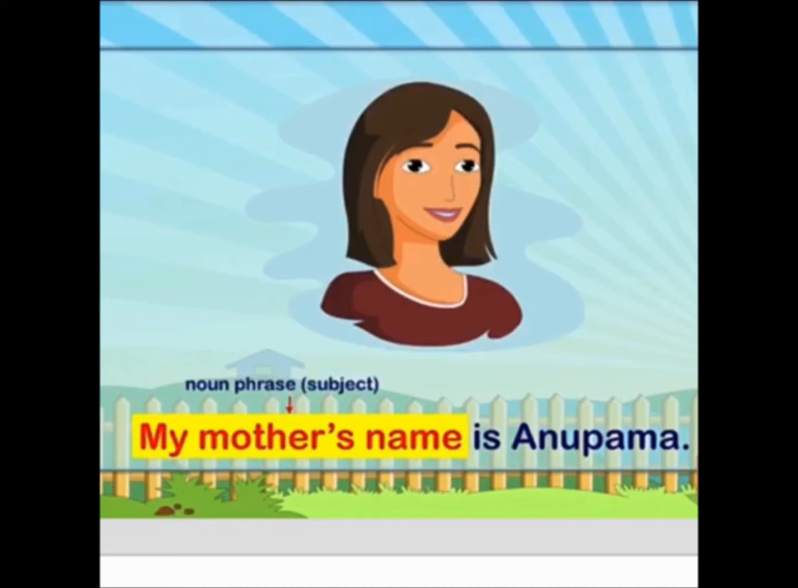So this is the third form when we are doing the subject. Subject can be a noun, can be a pronoun, it can be a noun phrase. So we have seen the example of a noun phrase also. My mother's name is Anupama. In this sentence, I am repeating, we are talking about my mother's name and that will be a noun phrase and so it is a subject for the sentence.